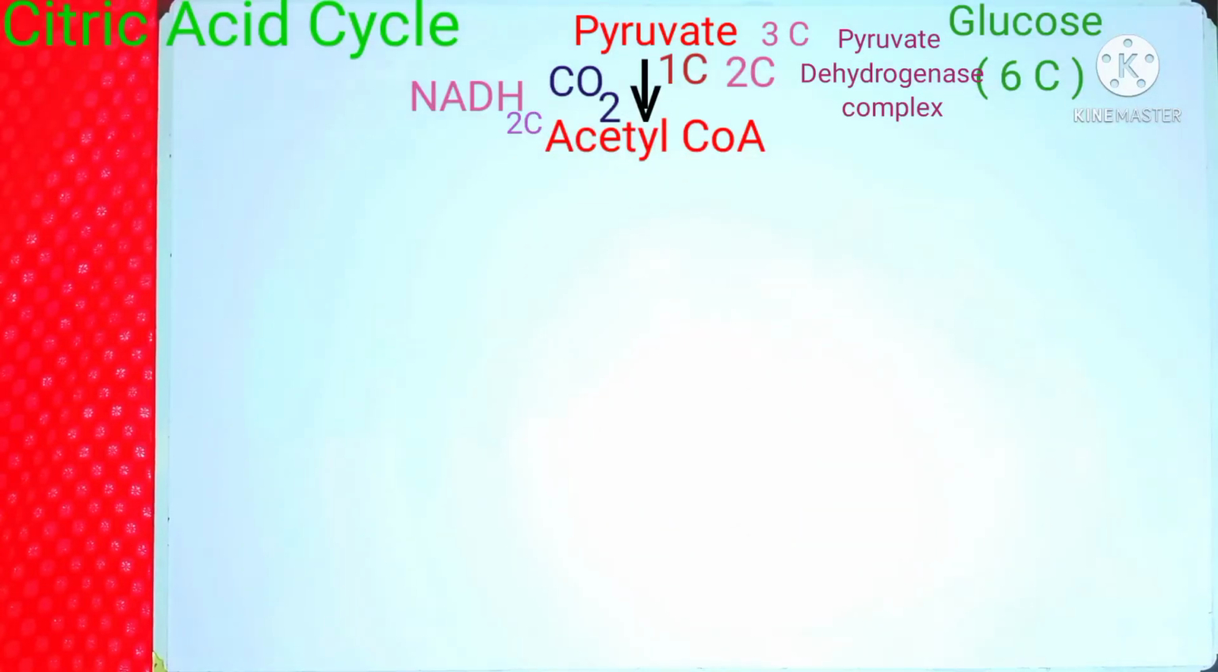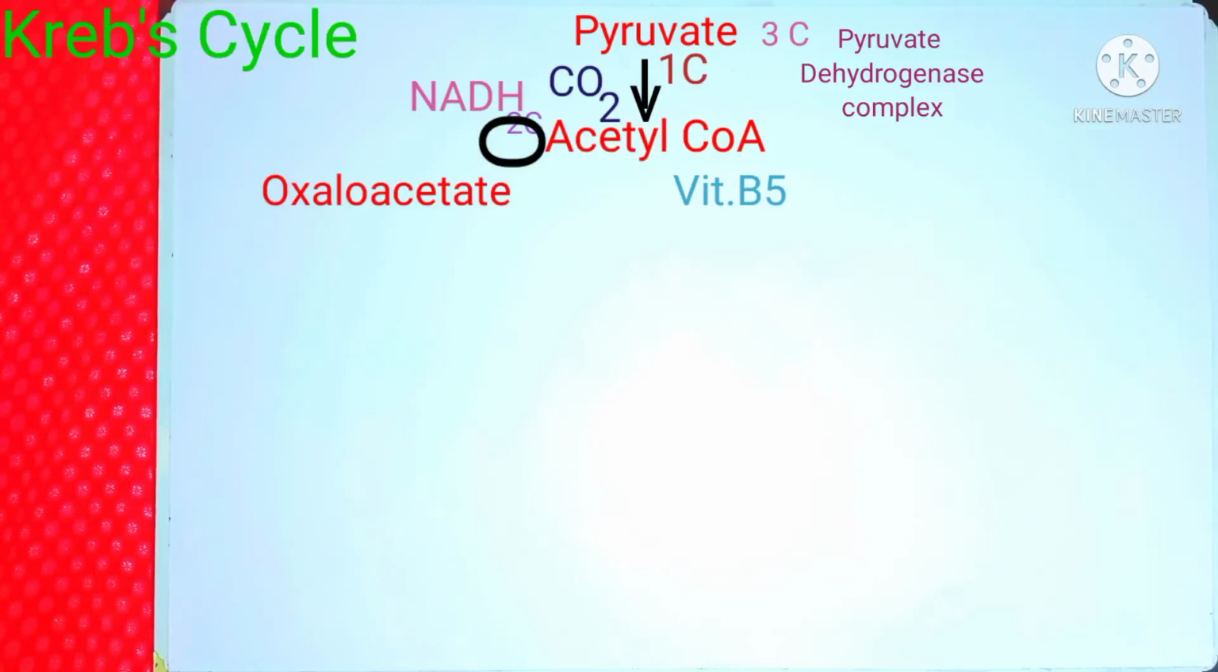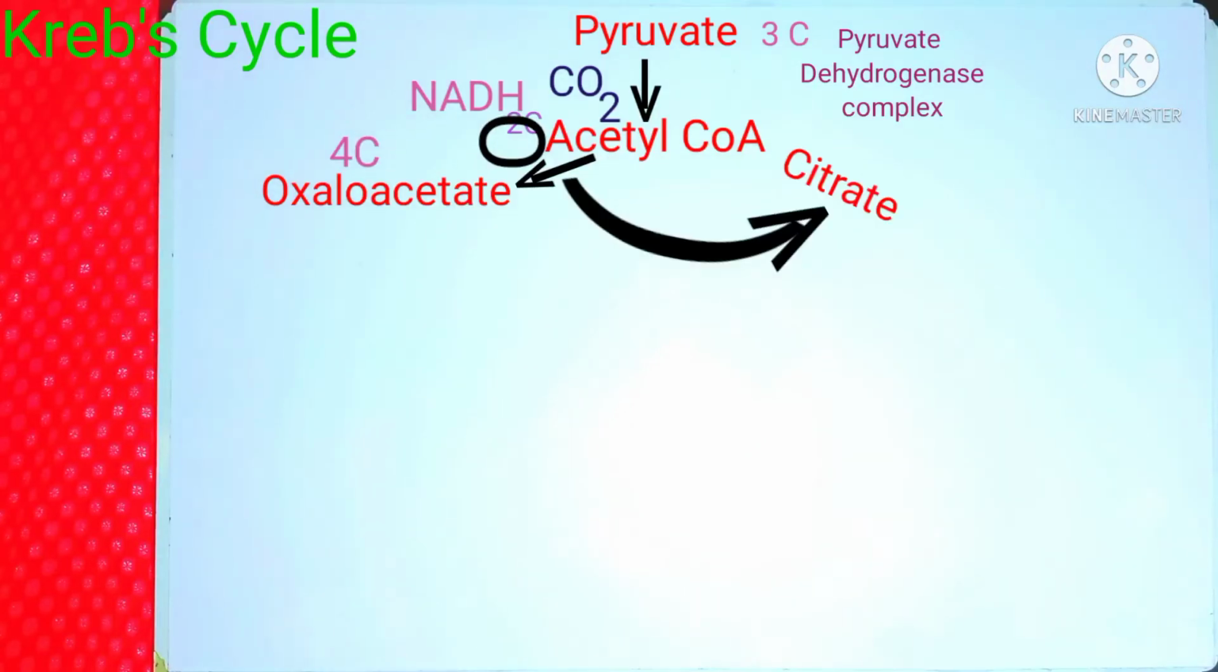In this molecule, coenzyme A, the part which is derived from vitamin B5, acts just like a carrier, which carries its 2 carbons and combines them to the Krebs cycle. So during the first step of the Krebs cycle, acetyl CoA combines with oxaloacetate. As I told you, acetyl CoA, a 2-carbon compound, combines with a 4-carbon compound, oxaloacetate. This combination leads to the formation of citrate, a 6-carbon compound formed by the combination of 2 carbons of acetyl CoA and 4 carbons of oxaloacetate.